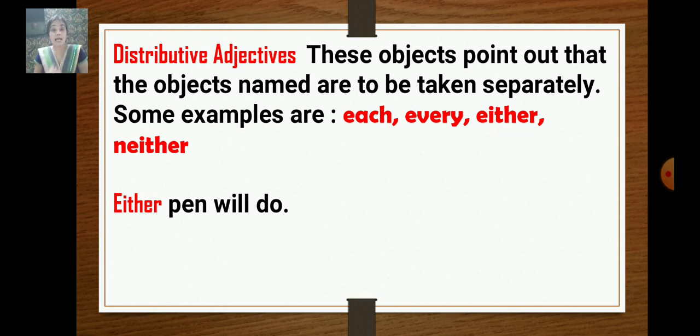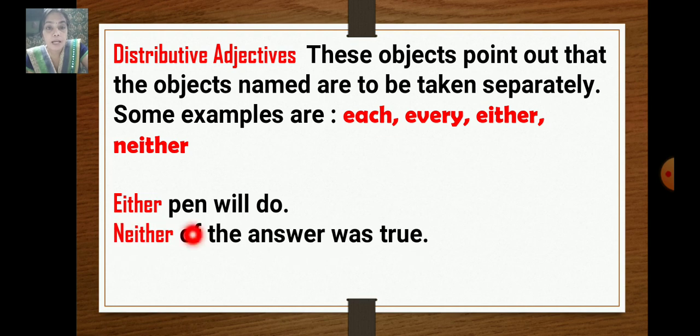Every man must do his duty, or every child must do the homework. So here we are mentioning every. So every is the distributive adjective. Neither of the answers was true. So which answer? Neither. This answer also, that answer also was not true. So the word neither is the distributive adjective.